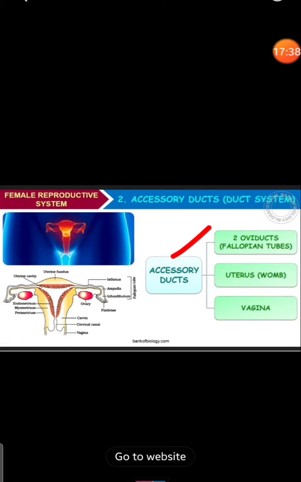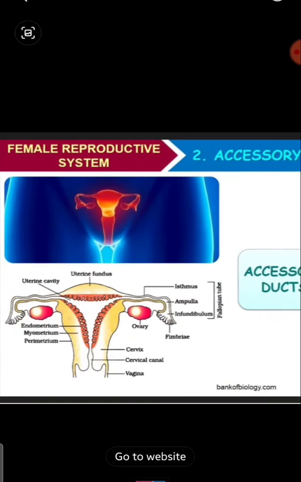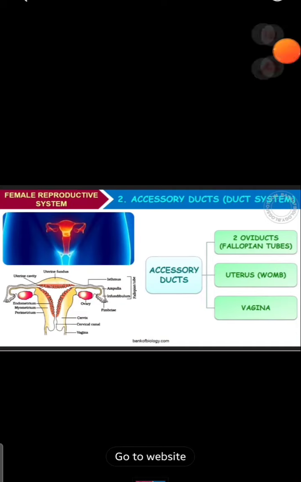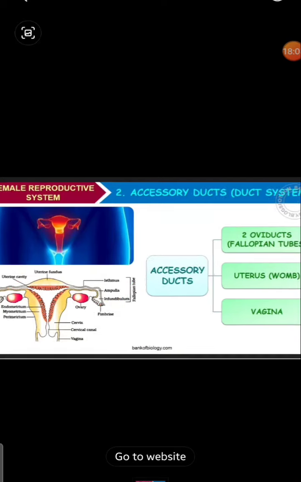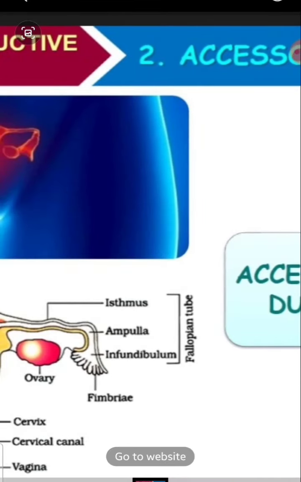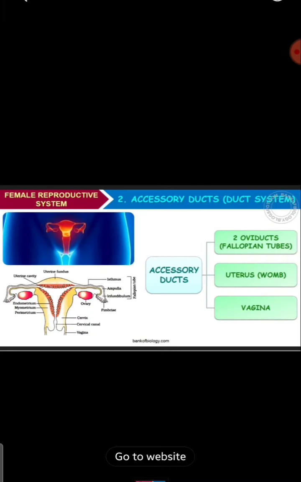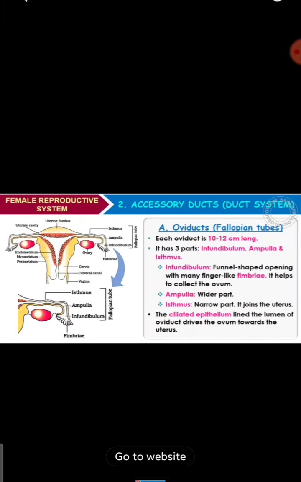Next, accessory ducts. They consist of two oviducts or fallopian tubules, the uterus, that is the womb, and then the vagina. You can see the vagina here, and the uterine cavity and uterus, the womb, and the fallopian tubules obviously. Each fallopian tubule consists of the infundibulum, ampulla and isthmus. These are the accessory ducts. One by one we will study.